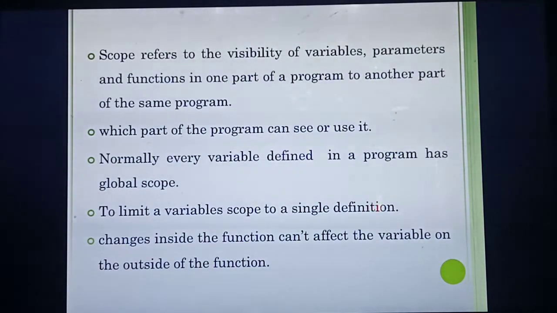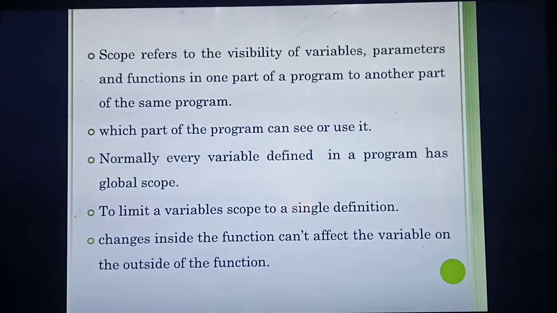So scope means the visibility of the things you have declared, variables, parameters and functions, in which part of the program. Maybe it is visible inside the function alone, or outside the function, or only inside the main function. In the same program, which part of the program the particular thing needs to be visible, that is called scope. In simple words, it means in which part of the program you can see or use that variable. Understood? This is the definition of scope. Very important, an expected 2-mark question. For the definition of scope you need to write the first 2 points, till 'use it'.